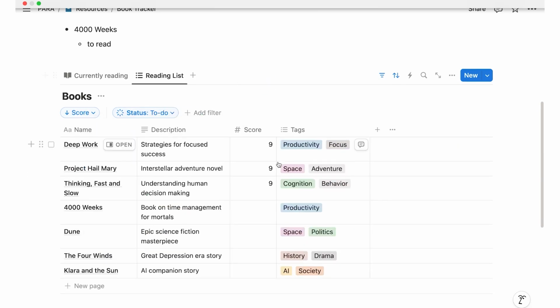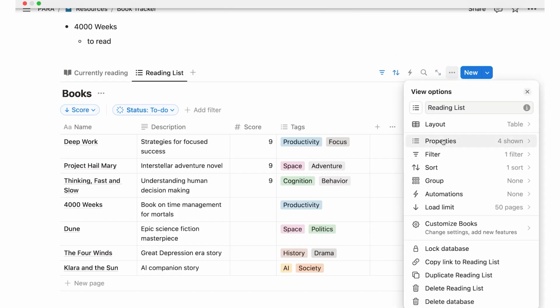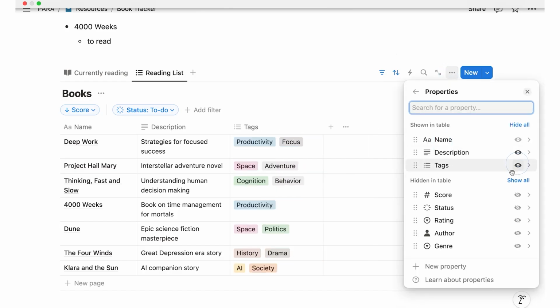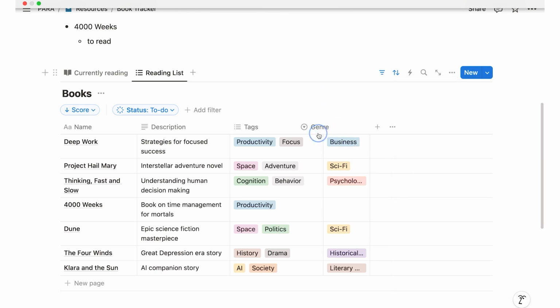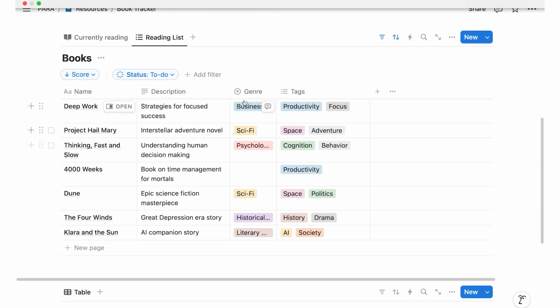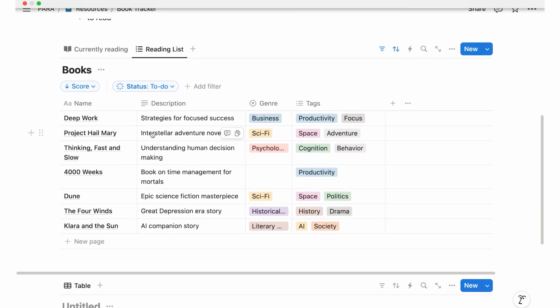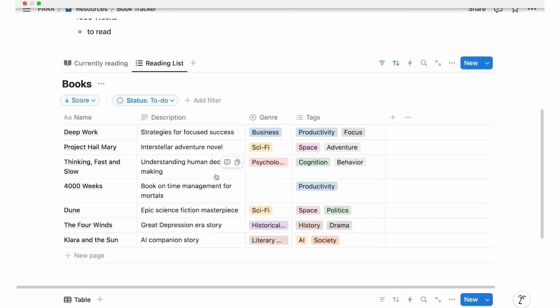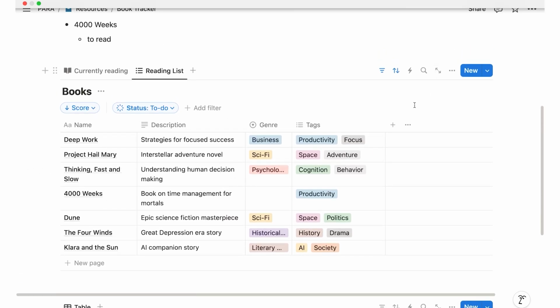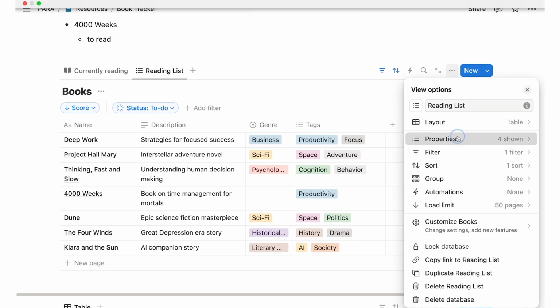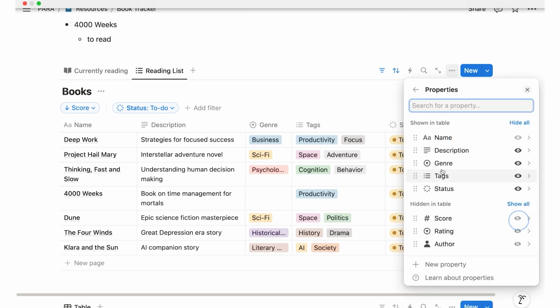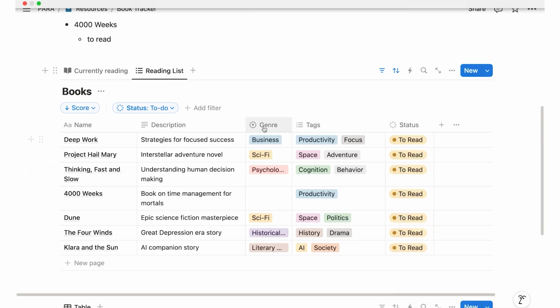And in terms of the properties right here, score doesn't make a lot of sense. So I will hide score. And instead, I want to know what is the genre, right? Because maybe I care about mixing up my books. And actually, it would be cool, right, if on this list I could change or indicate that now I'm reading it. So in order to do so, let's click back on the three dots and say, okay, please show me also my status, so I can easily say now I'm reading it.